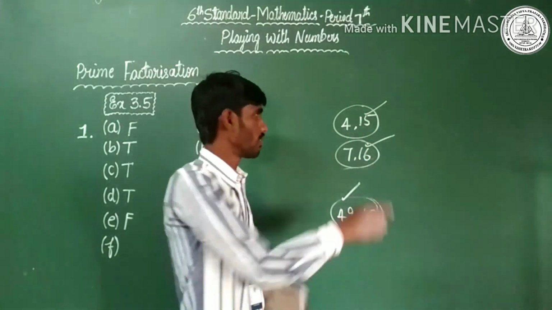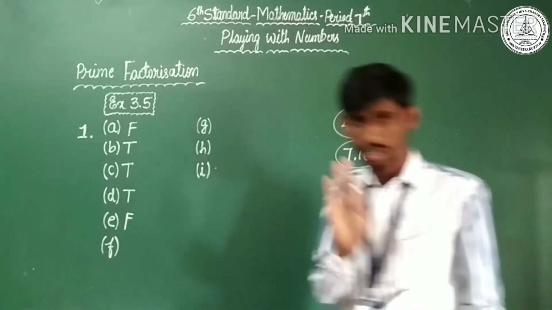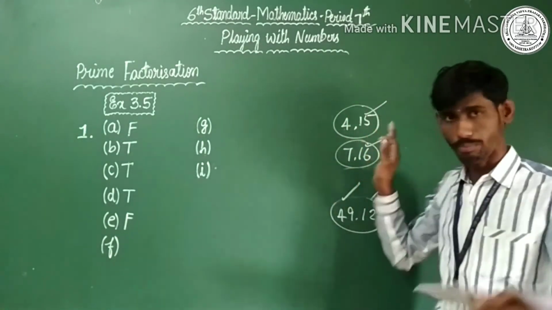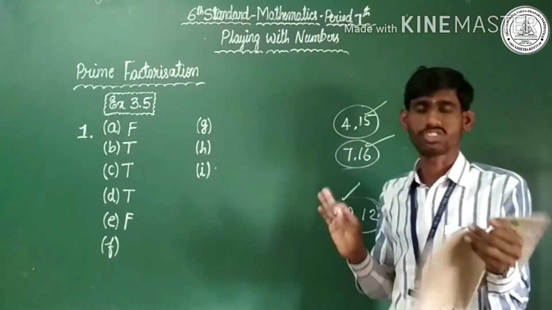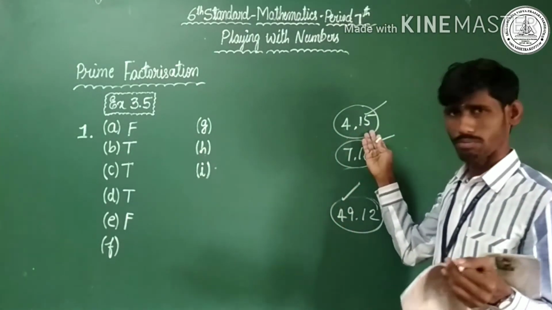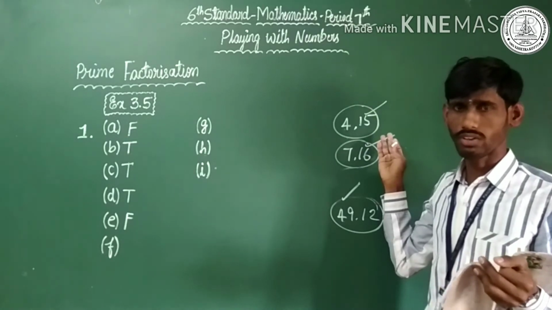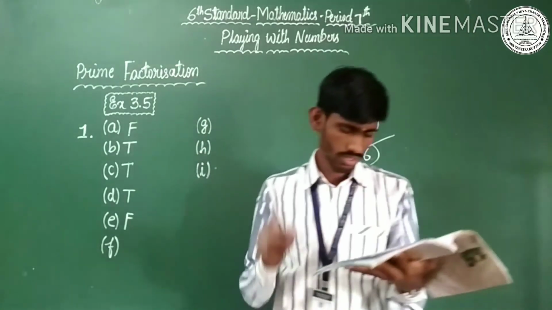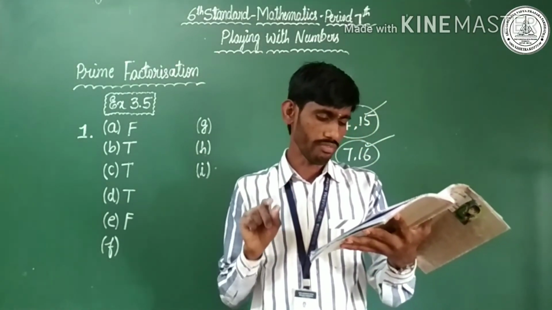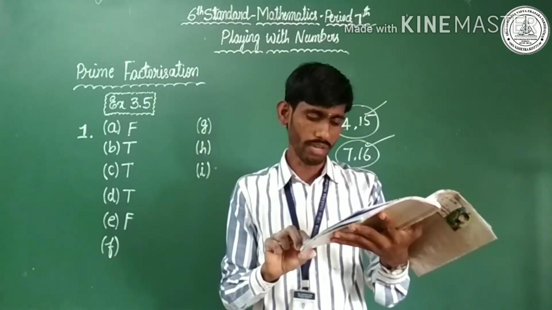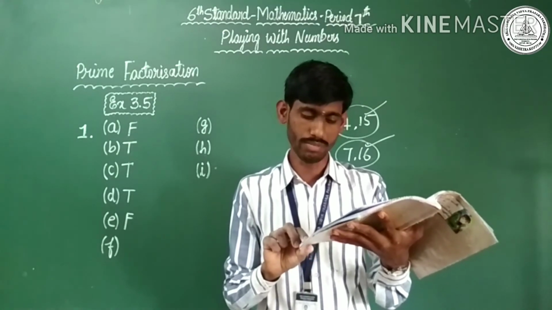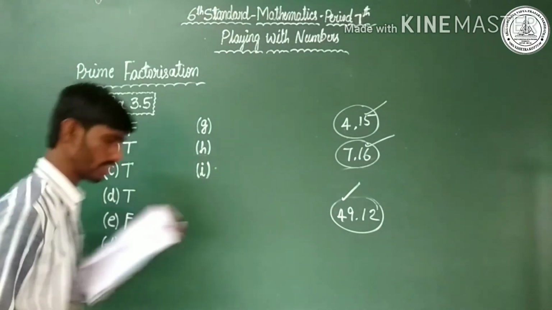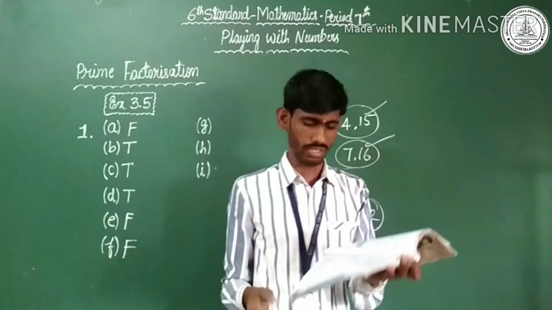Are you clear? See, this is a wrong statement. According to the statement, try to understand all of you, the two must be prime. No, there is no condition at all. Might be it is a prime number or composite number. Are you clear? So the statement is false. F. Question number F. All numbers which are divisible by 4 must also be divisible by 8. Sorry, it is a wrong statement. I mean false statement. Try to understand. It was the very easiest statement.